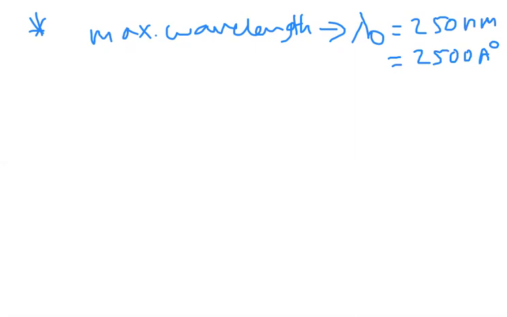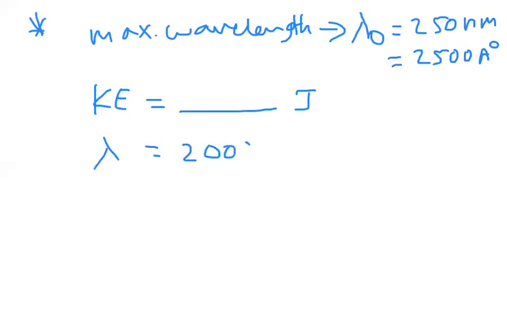They are asking us to find the energy of the electron in joules, that is, the kinetic energy of the electron. They also gave the incident wavelength, lambda, as 200 nanometers, or we can also write it as 2000 angstroms.